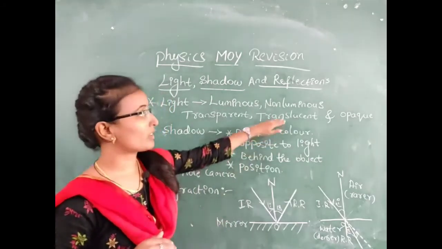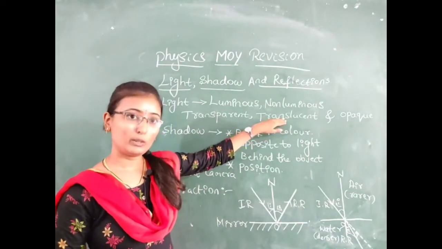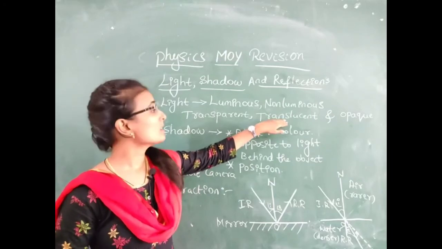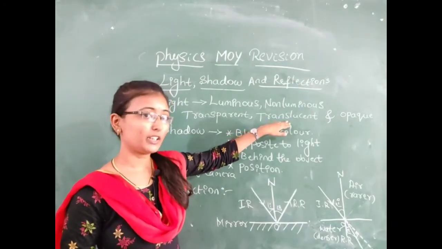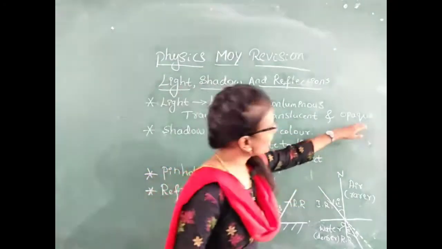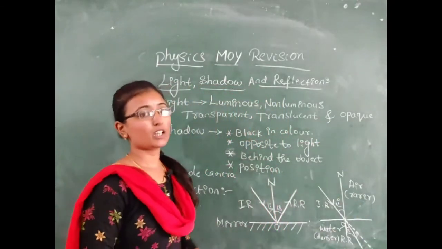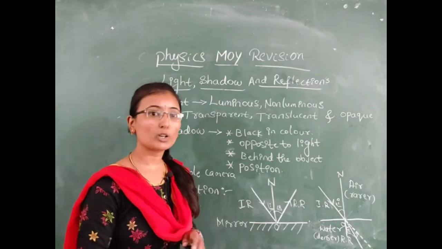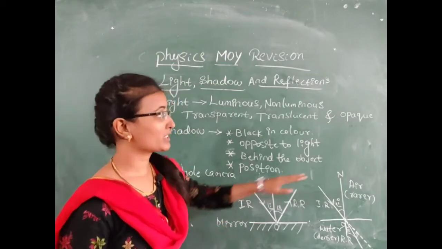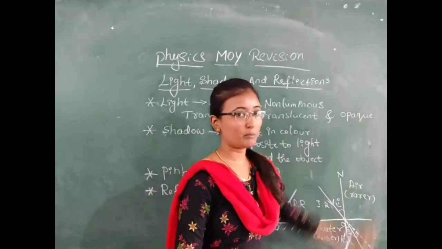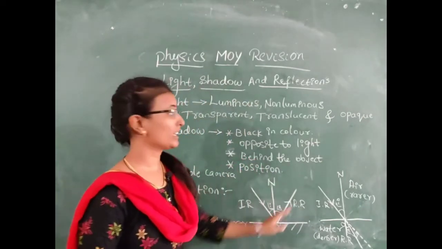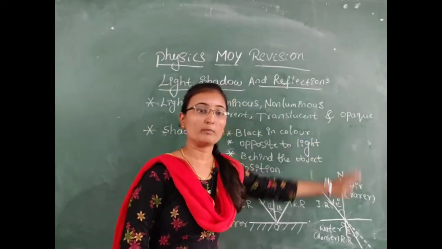Example, oil paper, butter paper. Next, opaque objects. Opaque objects do not allow any light to pass through them. For example, a wall.